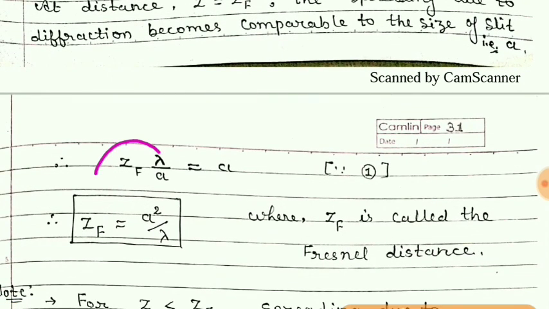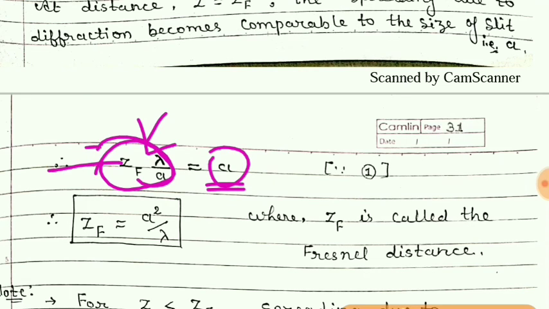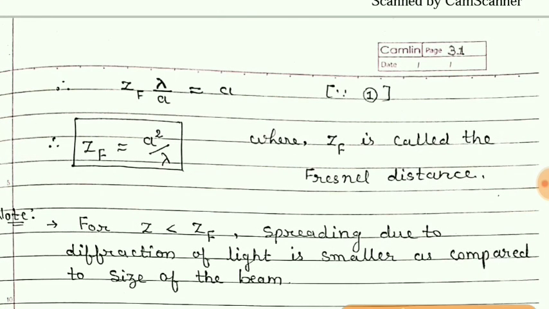We get this, but this should be equal to a only, that is the width of the slit. This is the width of the central maxima at distance ZF, and if we make ZF the subject in the above equation, then we get ZF equals a square by lambda. Here ZF is called the Fresnel distance.